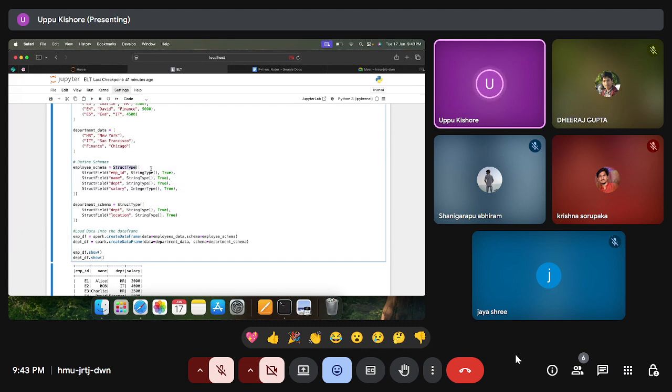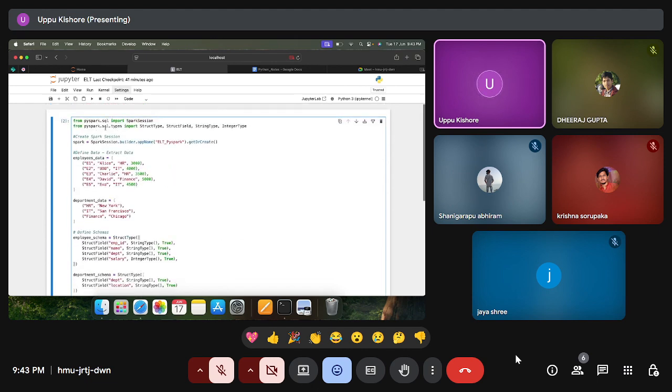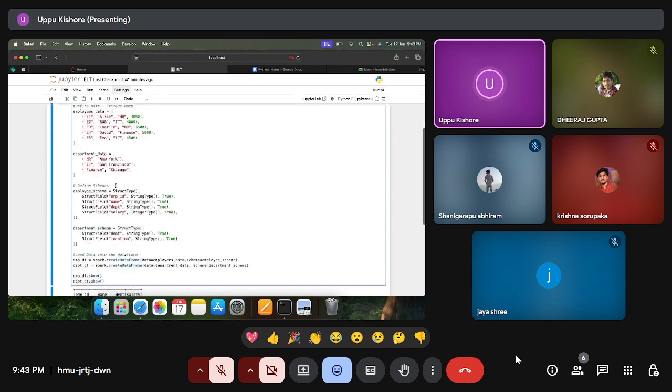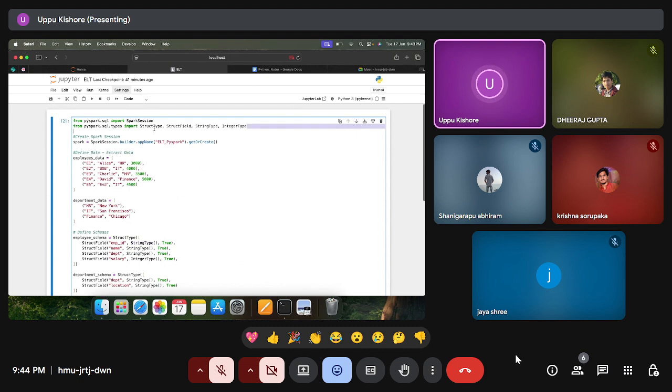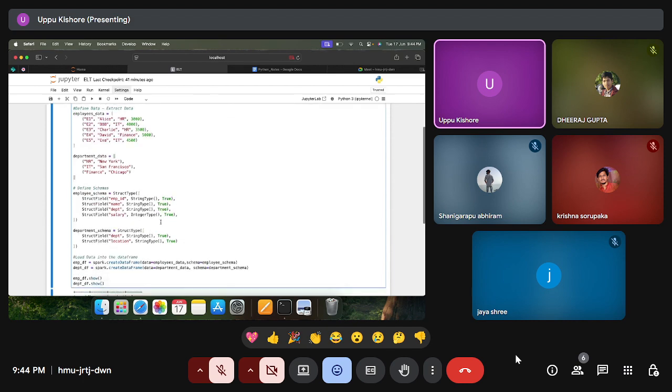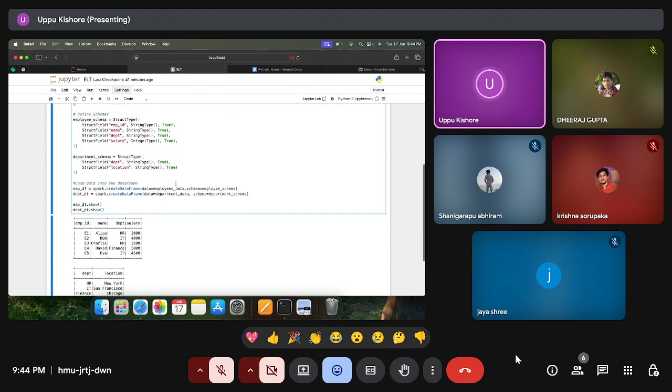Using StructType. From where did you get this StructType? From pyspark.sql.types. We have imported StructType and StructField also, and whatever types we are having, string type and integer type, all these four we have imported from pyspark.sql.types. Using those, we have defined the schemas.